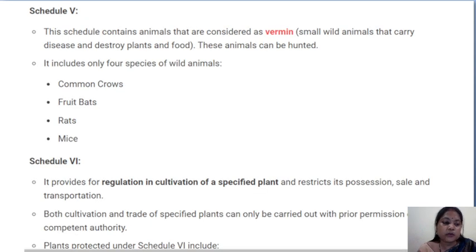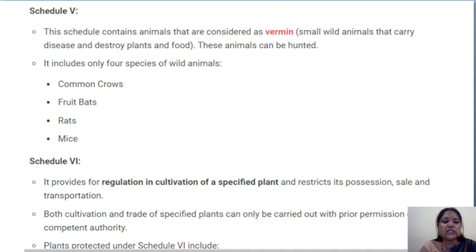Then Schedule 5 is related to animals that are considered vermin. Vermin means small wild animals that carry disease and destroy plants and food. These animals can be hunted. What are examples of these vermin? Common crow, fruit bats, rats, mice.